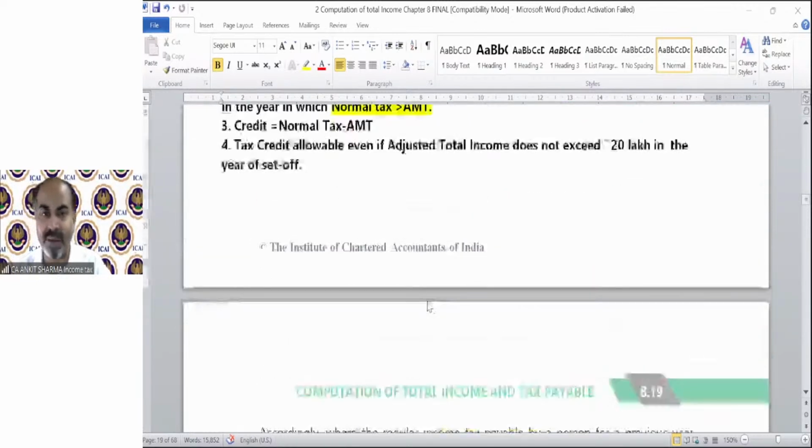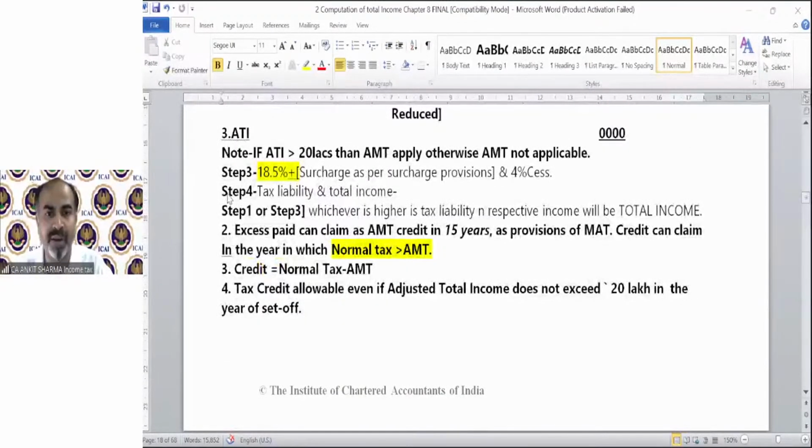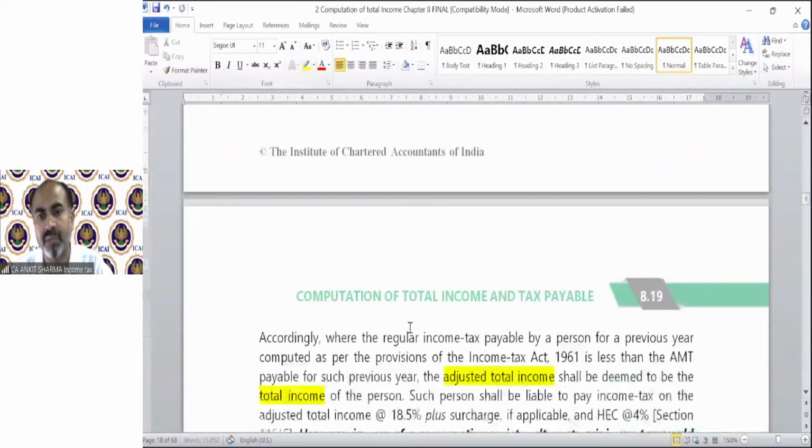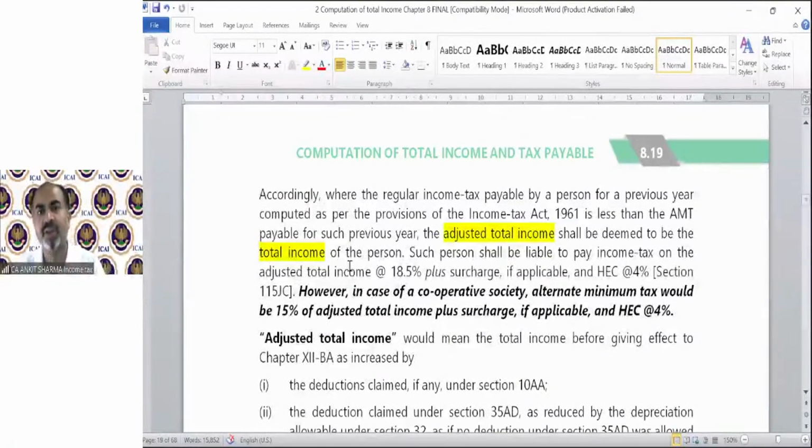So what I have explained to you in this step number 4 is the theoretical part of this. Fine. So it shall be deemed to be the total income of the person. Such person shall be liable to pay tax on the adjusted total income at the rate of 18.5%. Surcharge and cess will be there. However, in case of a cooperative society, please read it carefully, the AMT tax rate is 15%, not 18.5%. So very important for the purpose of your MCQ.